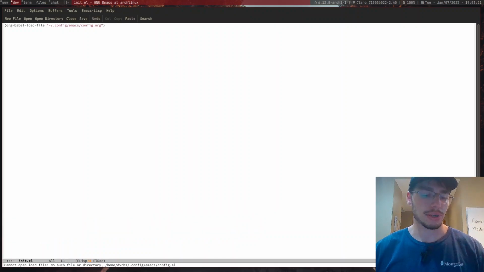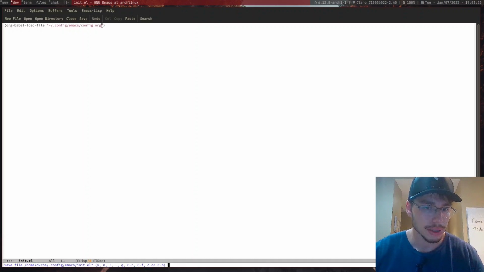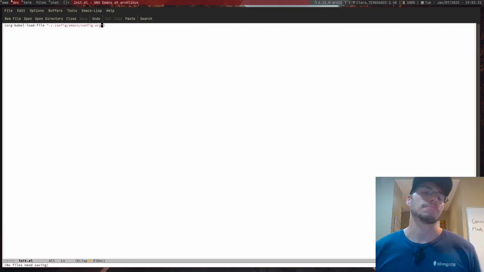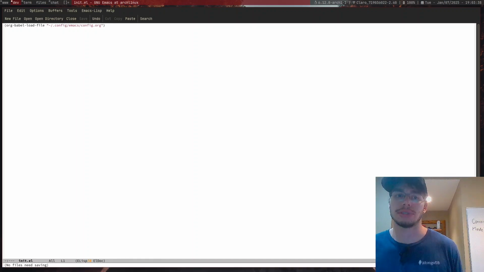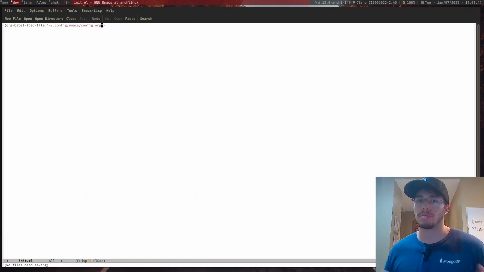Anyway, now it should be Control X S to save the file. Save file init.el. Yes, I do want to save it. Okay, there we go. No file needs saving now, so the init.el file is all that we had to do. Perfect.